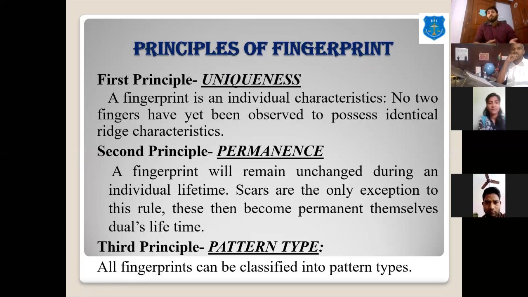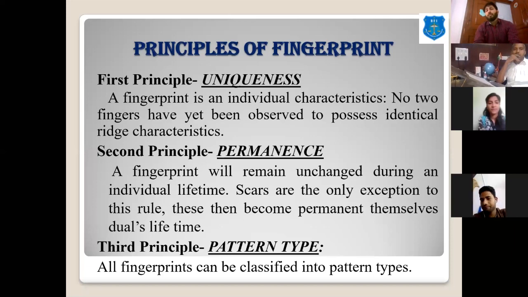The first fingerprint principle is its uniqueness. The fingerprints of each individual are unique, meaning no two persons have the same fingerprint characteristics. The class characteristics can be the same but the individual characteristics will be different.